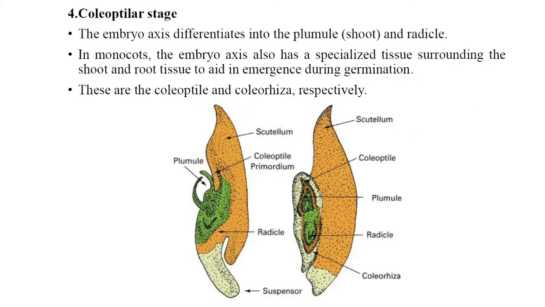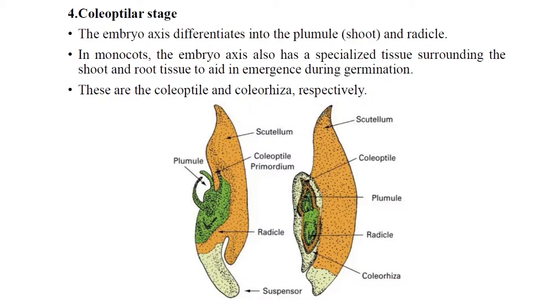And the last stage is the coleoptilar stage, where the embryo axis differentiates into the plumule and the radicle. The plumule is the shoot and the radicle is the root. In monocots the embryo axis also has specialized tissue surrounding the shoot and the root to aid in emergence during germination, and these are the coleoptile and the coleorhiza respectively.